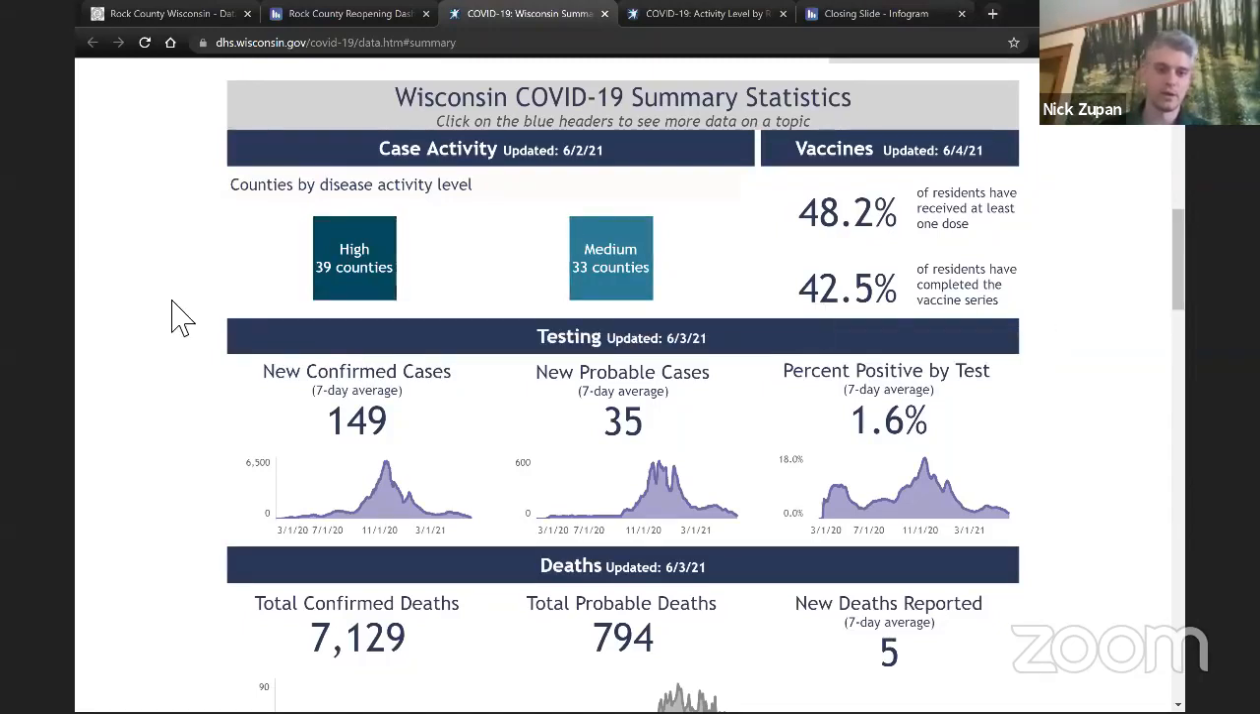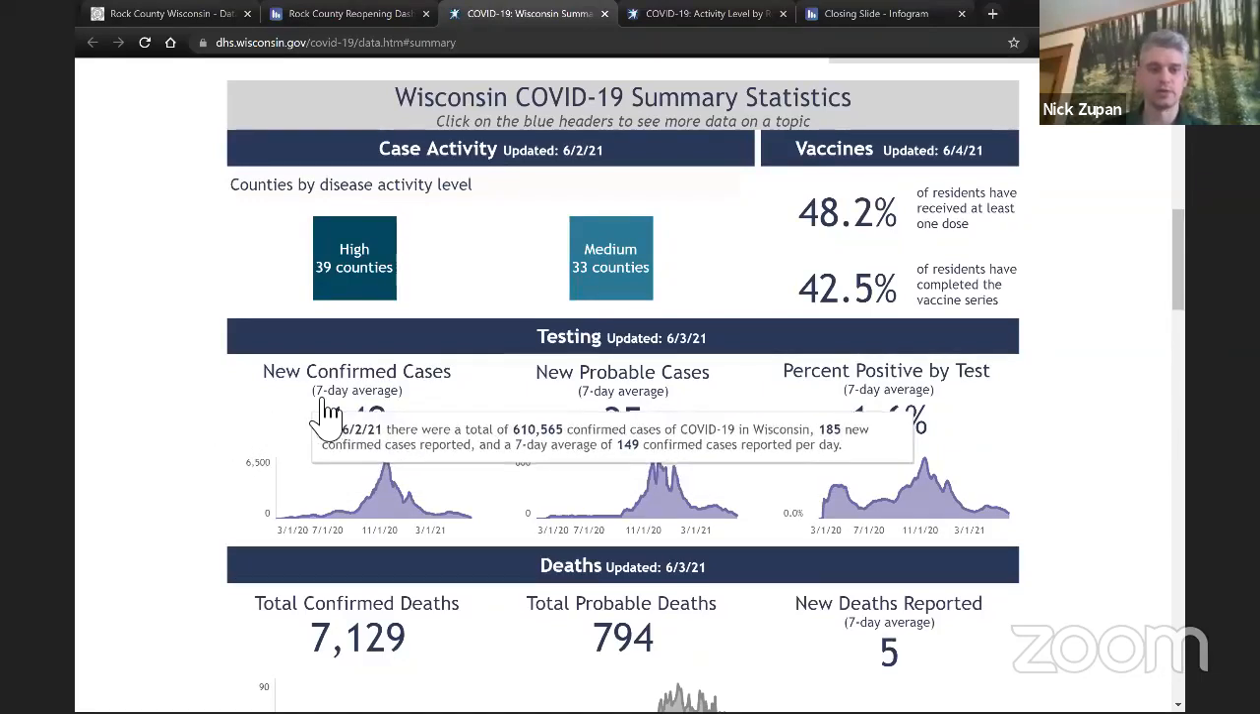Now, as we continue on through the pandemic and more people are vaccinated, I expect we'll see a box show up that says low case spread and the number of counties in Wisconsin that are experiencing low case activity. They've also included the percent of residents who are vaccinated, either with at least one dose of the vaccine, and the percent of residents who have completed the vaccine series. And the new way that they're reporting some of this information is in terms of 7-day averages.